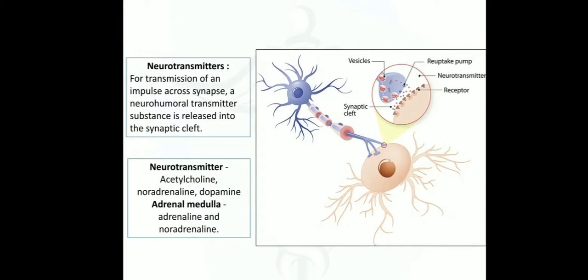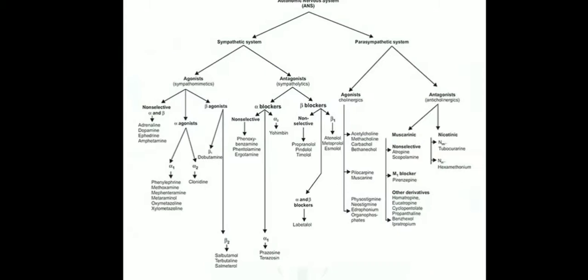As far as the pharmacology of the autonomic nervous system and the drugs acting upon ANS is concerned, these are the classification of drugs acting upon ANS. We will be exploring this further in the upcoming videos.